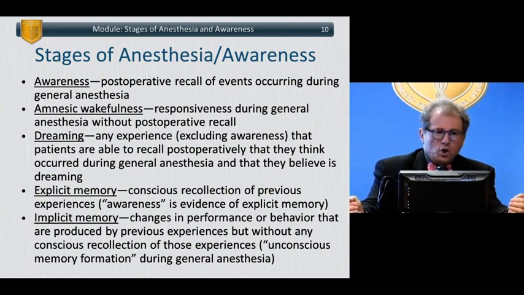Implicit recall may, for example, when we tell a patient the name of a food before they go to sleep, and after the surgery ask them if we told them the name of the food, and they say no. No explicit recall. But let's say all the foods began with the letter A, and we show them the letter A and say, name a food.